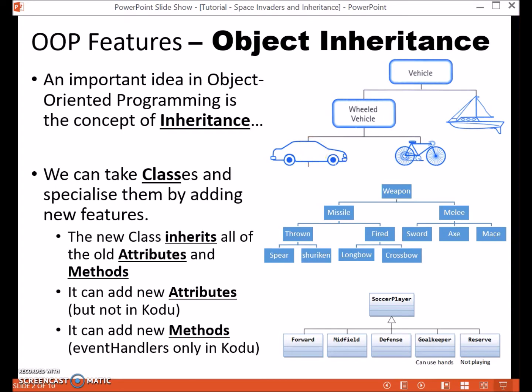So the idea in inheritance is that we are taking a class and we are specializing it by adding new additional features. The new class inherits all of the old attributes and methods, so it can still access all the same properties and all the same abilities as the base class, but it adds additional abilities.